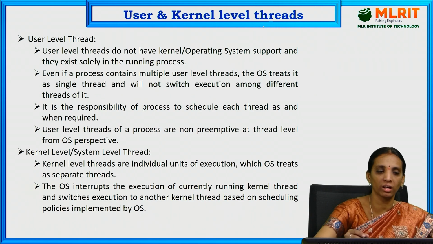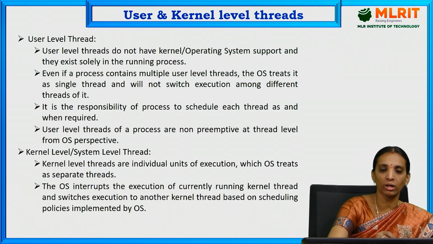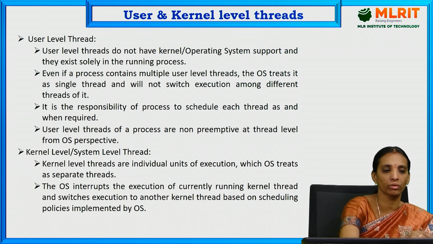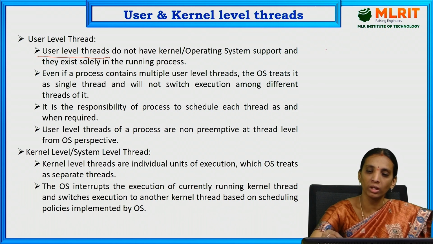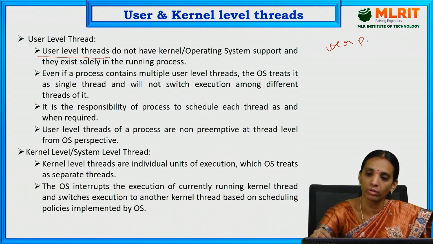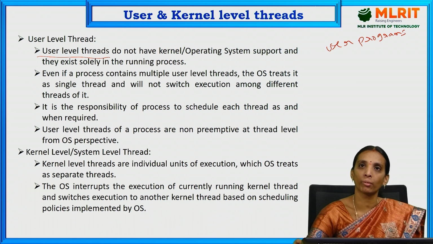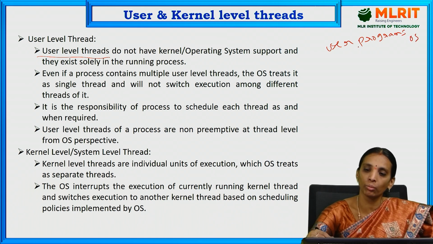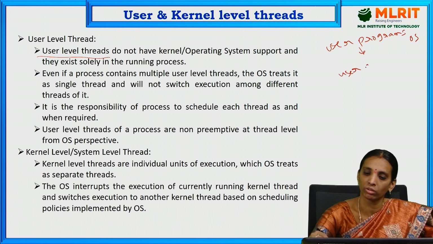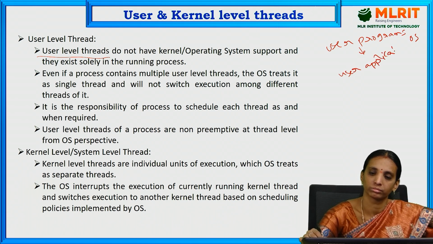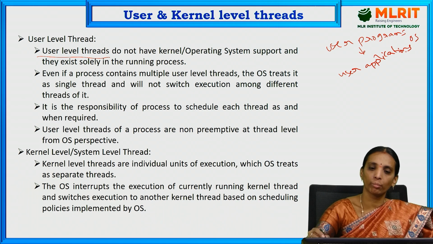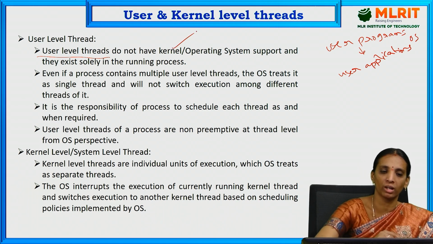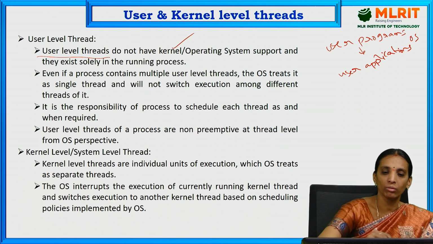Next, user and kernel level threads. User level threads do not have kernel support and exist solely in the running process. User level threads are purely user programs. Those are not permanent programs, nor software programs related to the OS. These are purely related to the user applications. Therefore they do not have any support from the kernel. Those are purely user level applications.